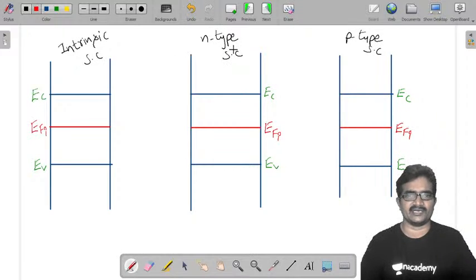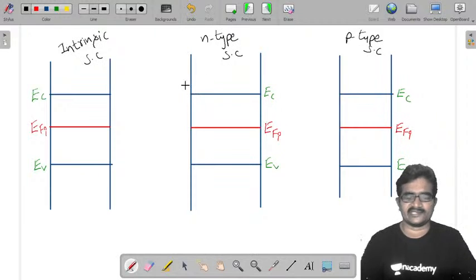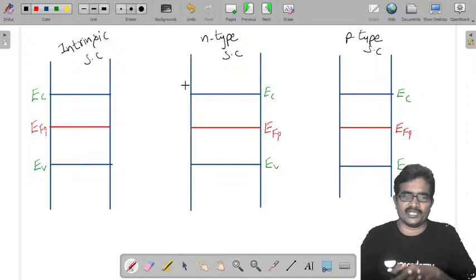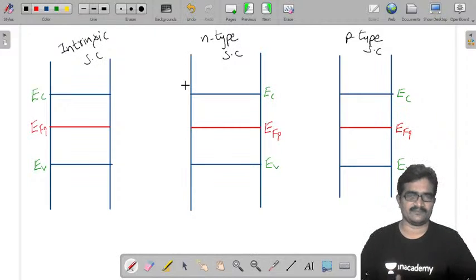This is n-type semiconductor. Now we need to draw its Fermi energy level. For an n-type semiconductor, it is by adding n-type impurity. See, Fermi energy level is nothing but an average energy level.